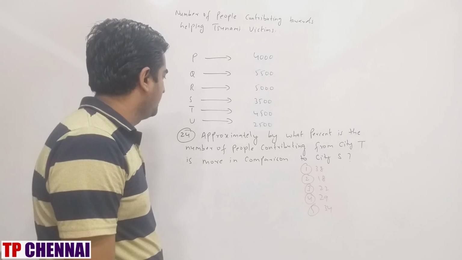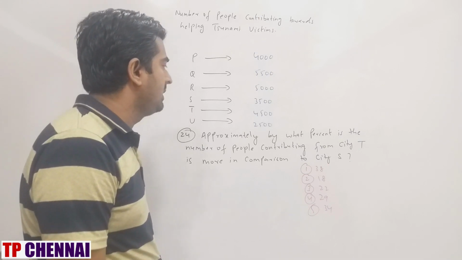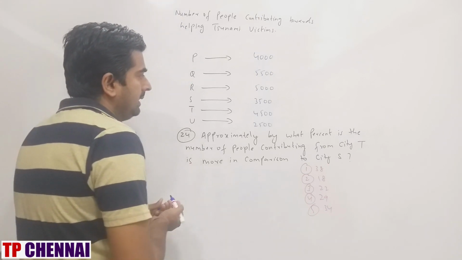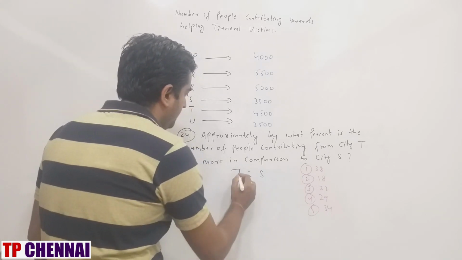Approximately by what percent is the number of people contributing from city S more in comparison to city T? City T and city S. Right? City T, what is the value?